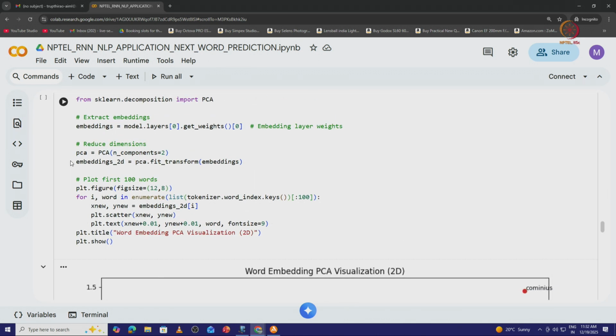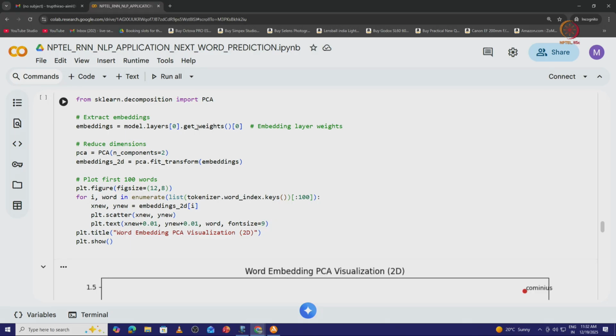From scikit-learn I take the decomposition submodule and import the principal component analysis, which is used for reducing the dimensions present in the data set. I extract the embedding. I start from layer number 0, and get all the weights.